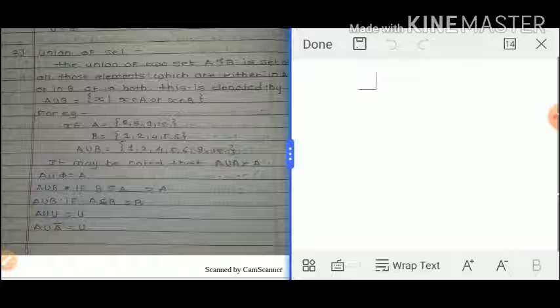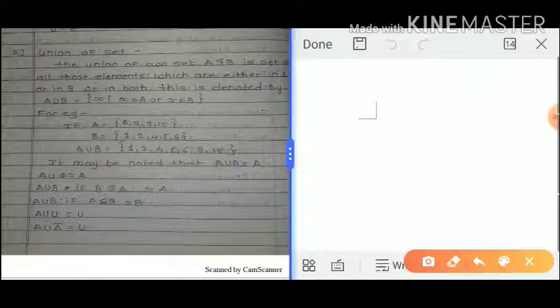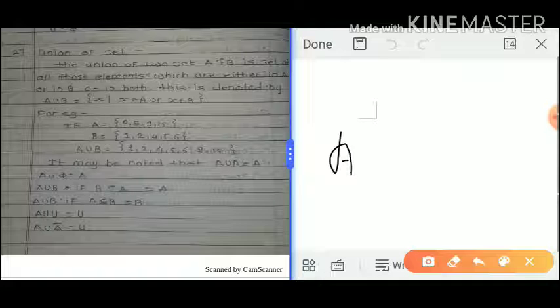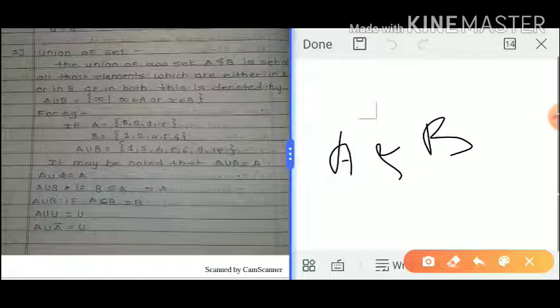One thing is that in a union set, suppose there are two sets, A set and B set, we have considered two sets.